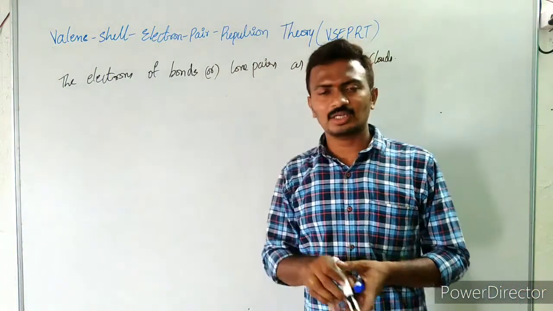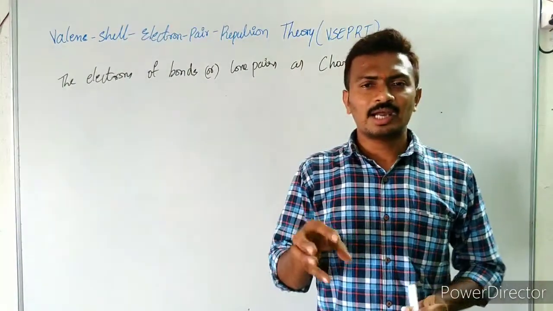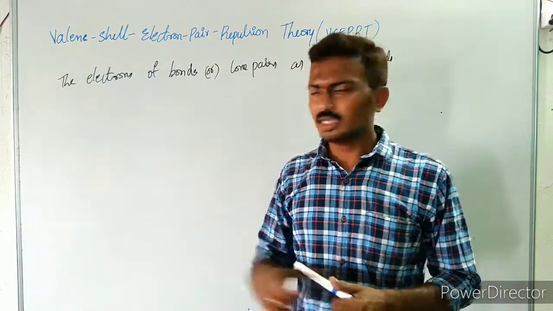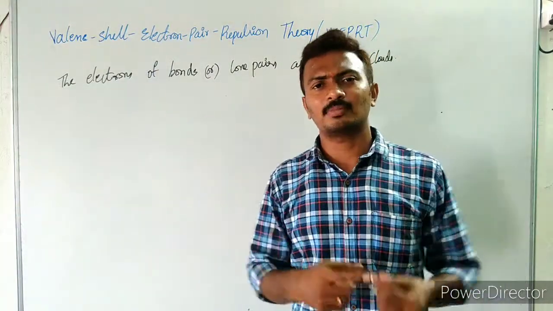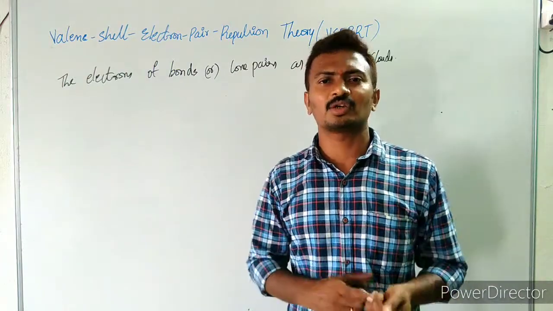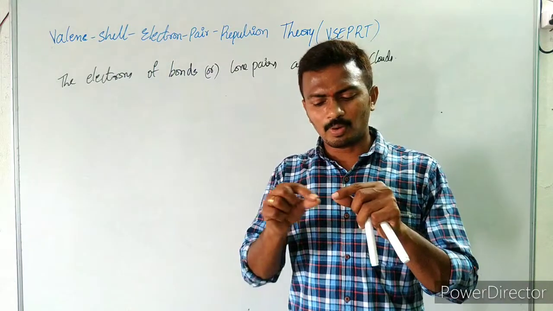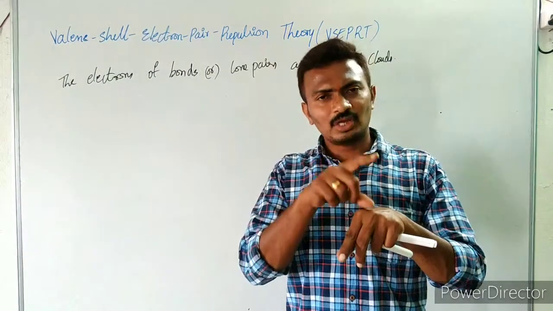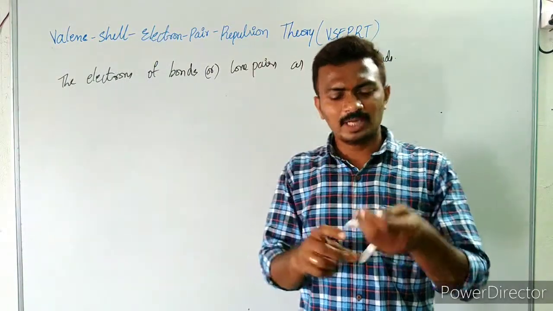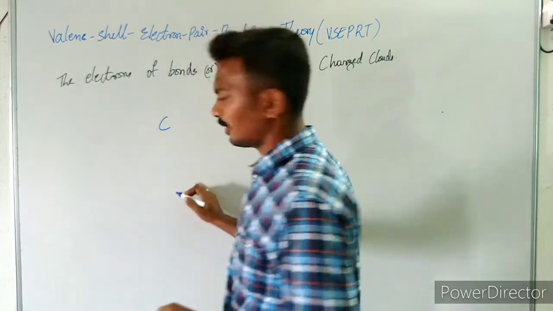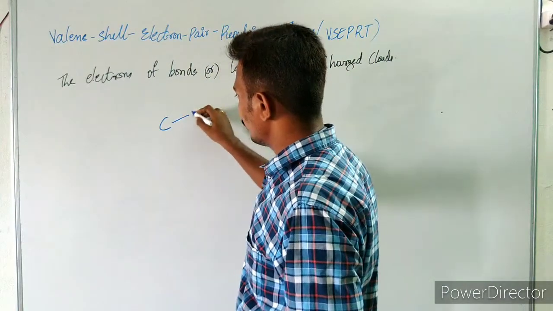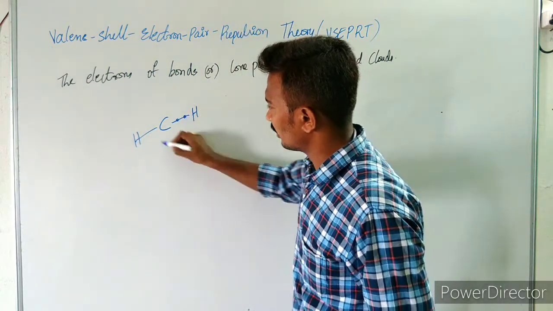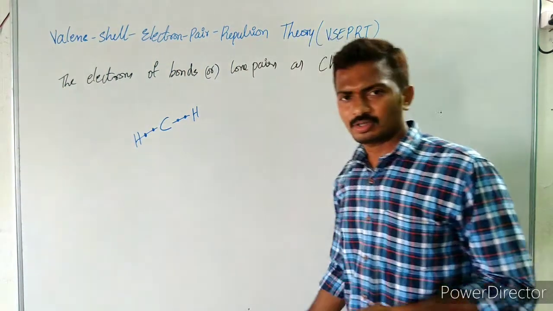So you know that charged clouds, whenever they are of the same charge, will repel. Here the bond is formed by sharing same charge species. What are they? That is electrons with the same negative charge. So if one bond exists for a particular atom, there will be another bond of the same kind of electrons. If you assume carbon which is bonded to hydrogen, this bond is made up of what? By the sharing of electrons, right?